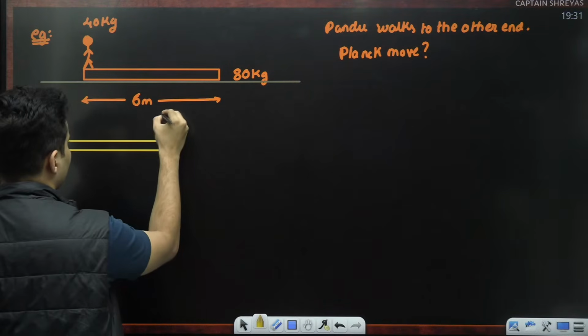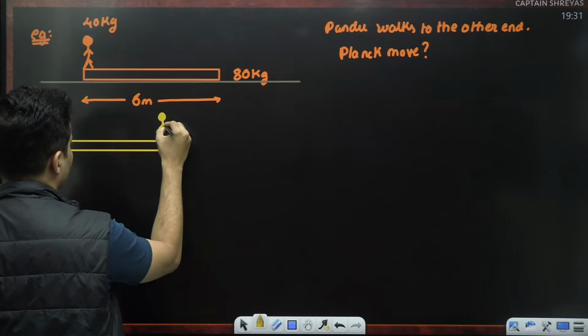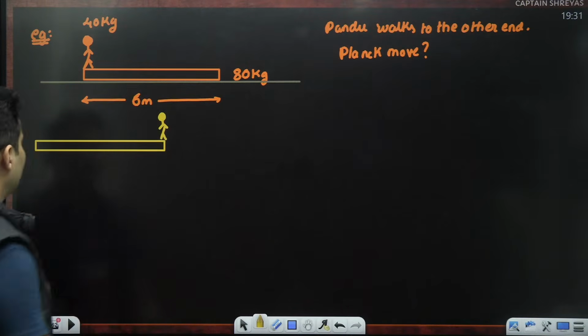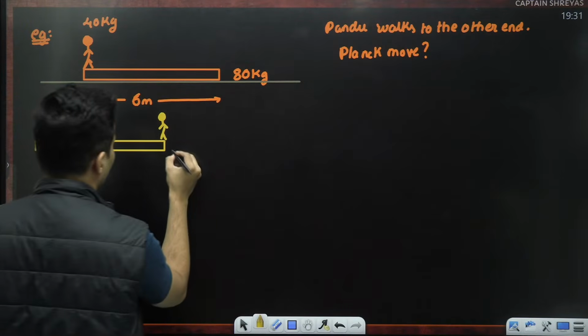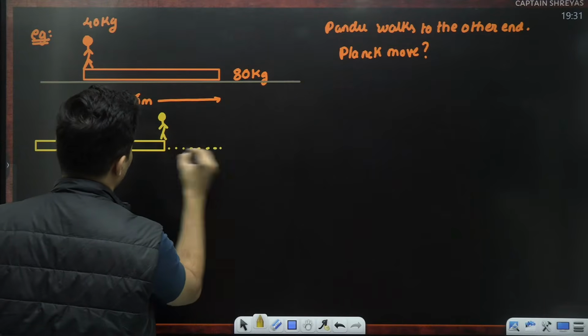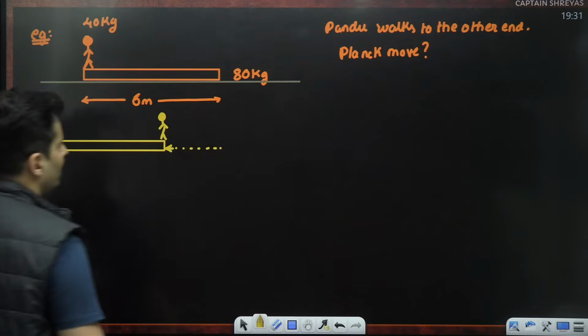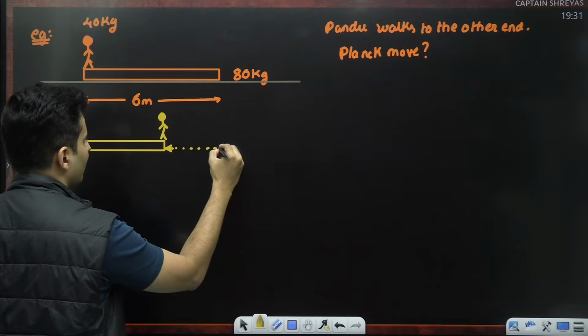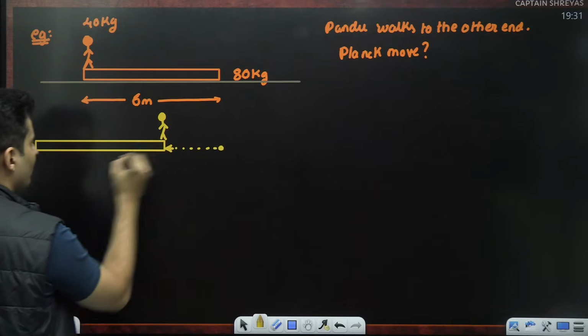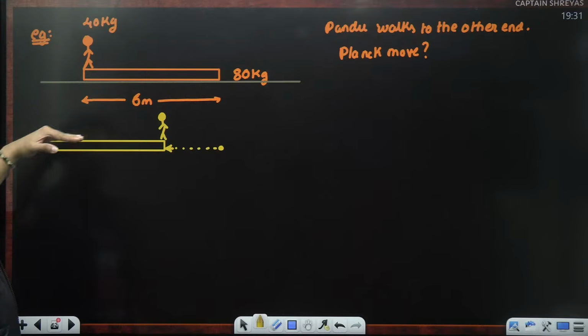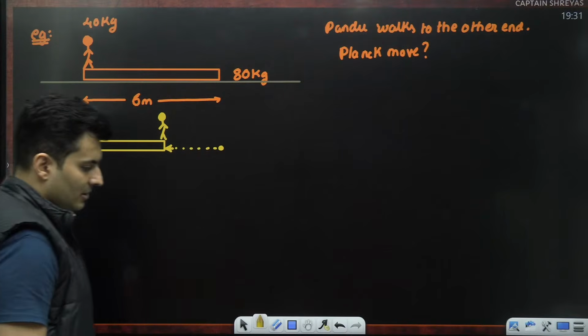This person would have reached over here like this. This is the other end of the plank. So clearly you can see the plank has moved by some amount. The plank has definitely started from here, it moved behind on this surface. So we have to find how much is this.